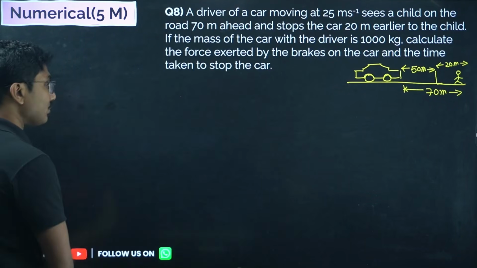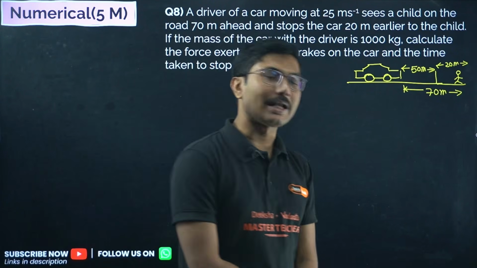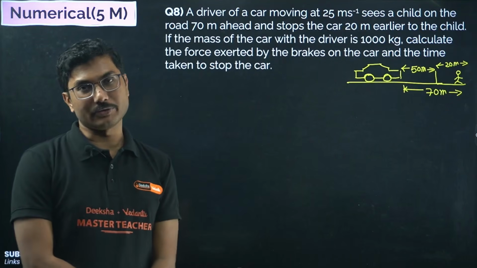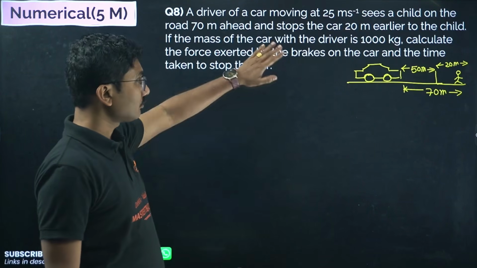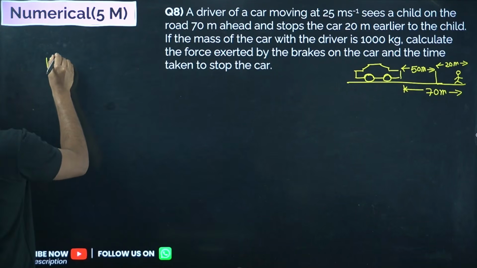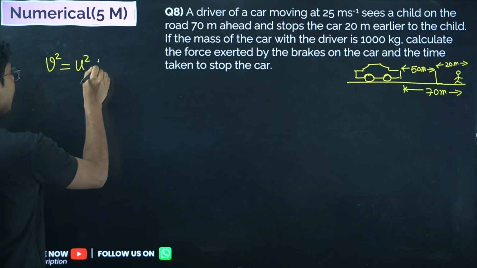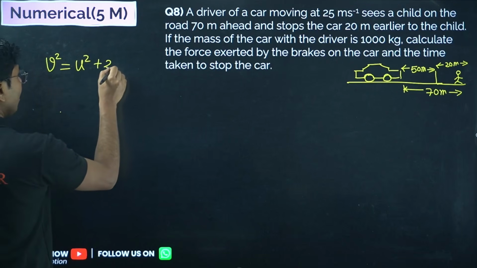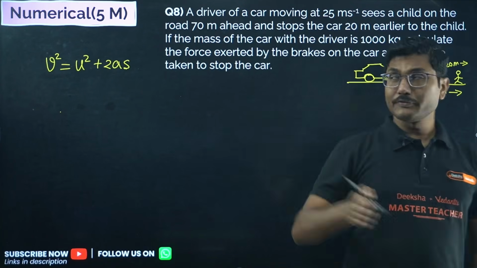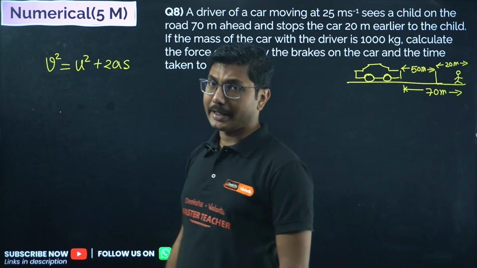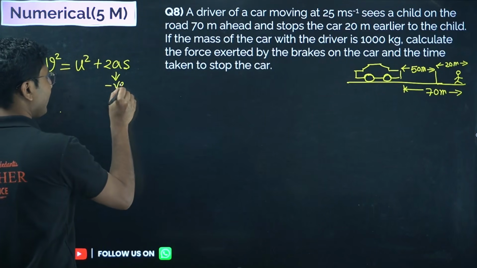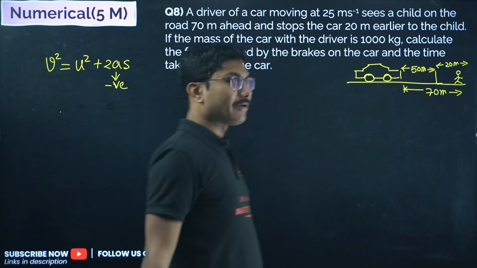Now next step is to calculate the acceleration. If we can calculate the acceleration, we can find the force. Force equals to ma, right? Now you have to use an equation of motion: v square equals to u square plus 2as. Now this is for positive acceleration. In this particular case, when the car applies a brake, a becomes negative, because it's a negative acceleration or retardation.